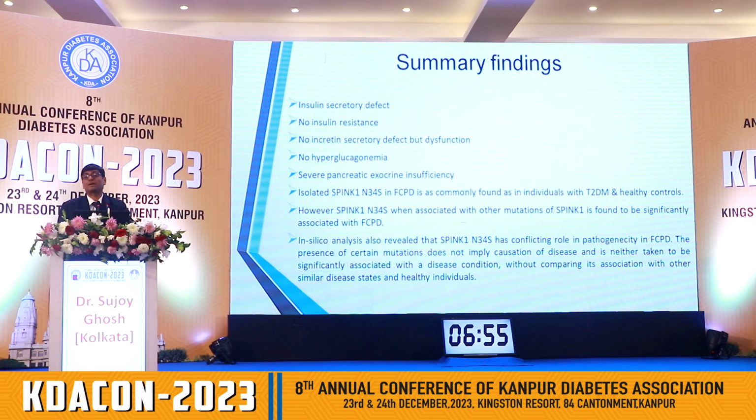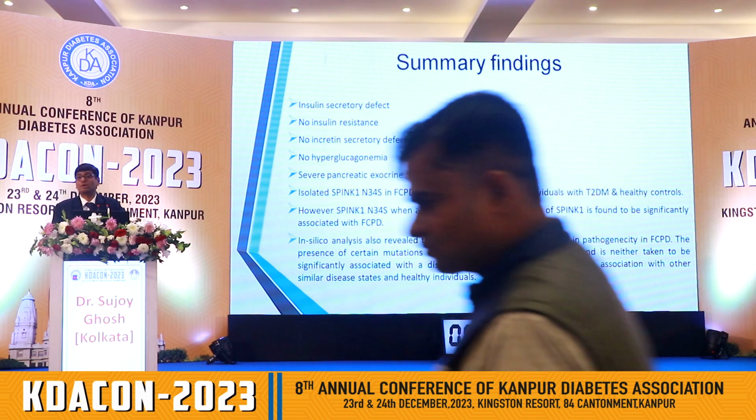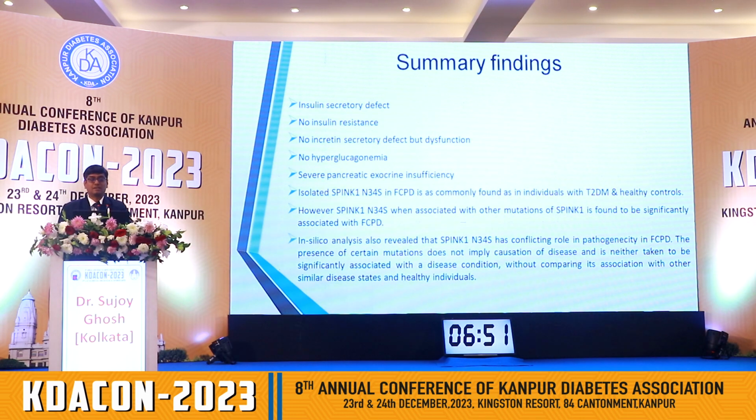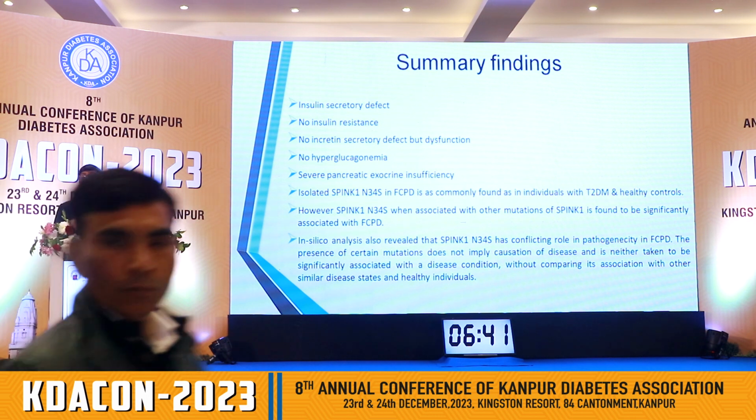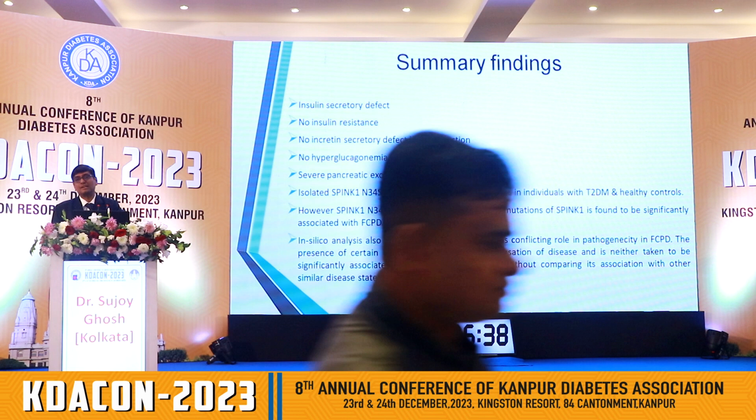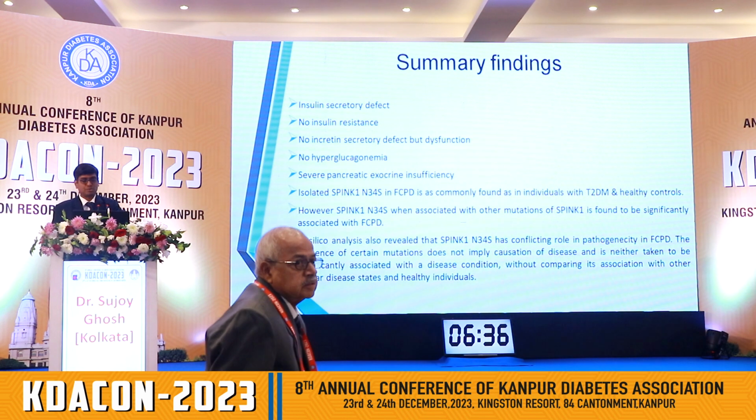There is severe pancreatic exocrine insufficiency biochemically, but not necessarily clinically manifest. Isolated SPINK N34S mutation in FCPD is commonly found, not only in FCPD, but also in type 2 diabetes and healthy individuals, putting question marks against the functionality or the importance of such mutations.